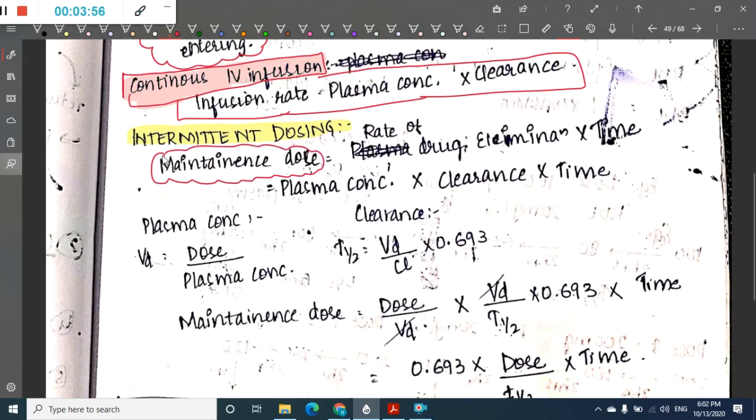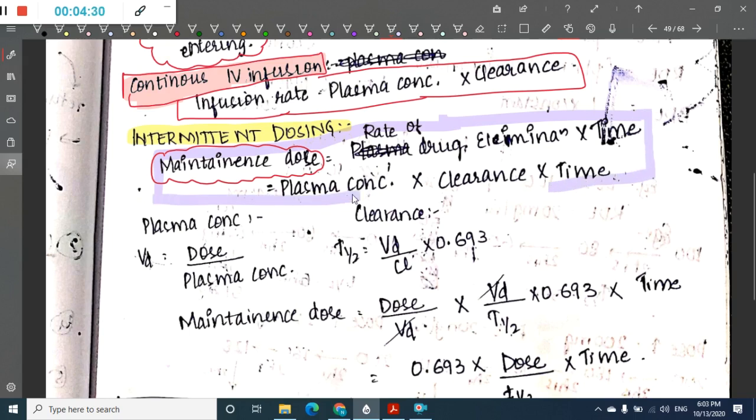So what is this maintenance dose? Maintenance dose is equal to rate of drug elimination into time. If you multiply rate of drug elimination into time, you get the amount of drug that has been excreted, which should be given back into the plasma. In order to maintain the dose, the amount of drug that is lost should be reinfused. So you multiply the rate of drug elimination per time into time and you get the maintenance dose.